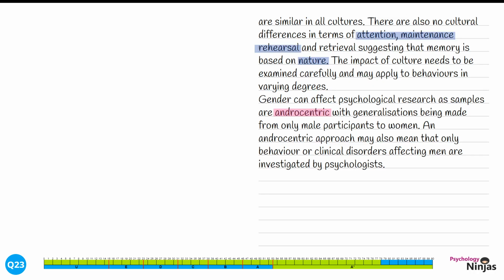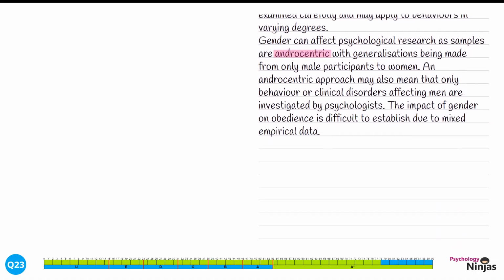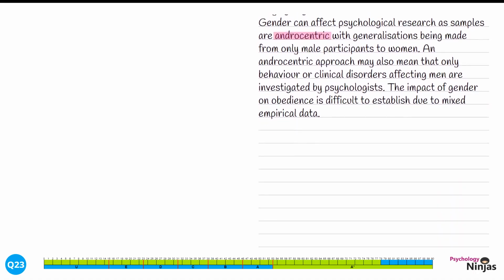It's time to go back into evaluation once again. The impact of gender on obedience is difficult to establish due to mixed empirical data.